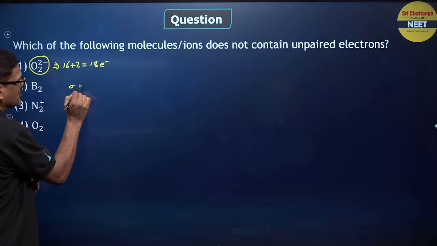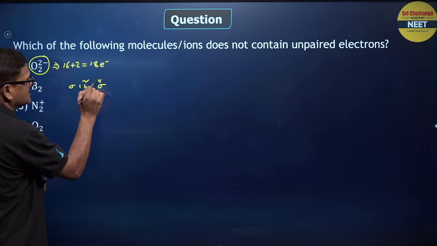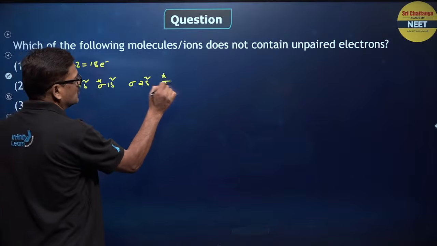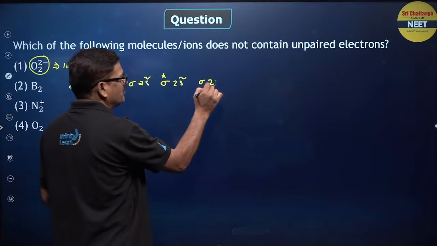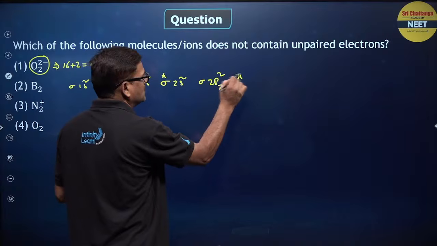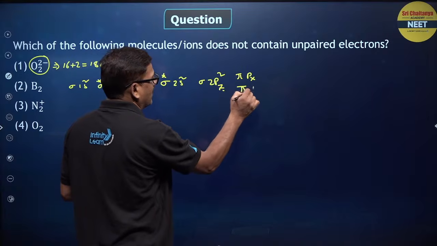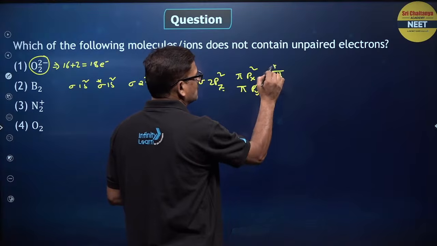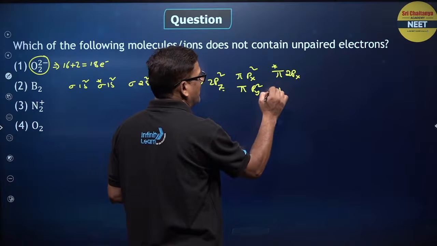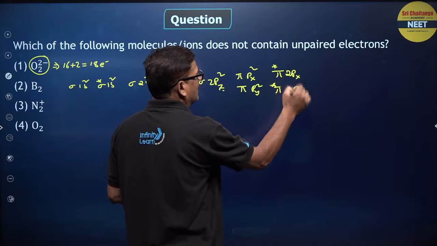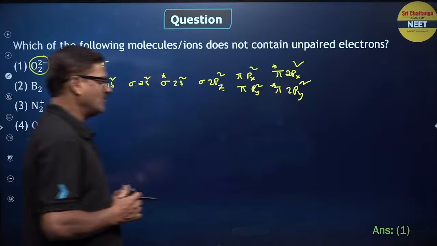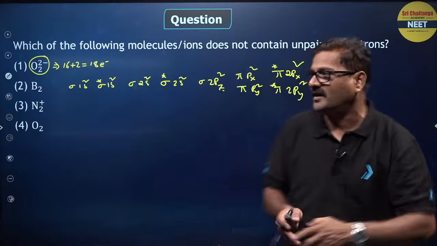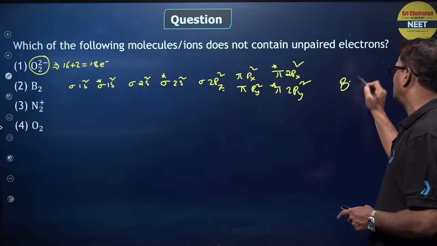है ना? Sigma 1s2, sigma star 1s2, sigma 2s2, sigma star 2s2. Then sigma 2pz 2, pi 2px, pi 2py 2, and you can see pi star 2px and pi star 2py. It is going to be 2 and 2. I want you to say this is your peroxide ion which is diamagnetic, and bond order kitna hoga?